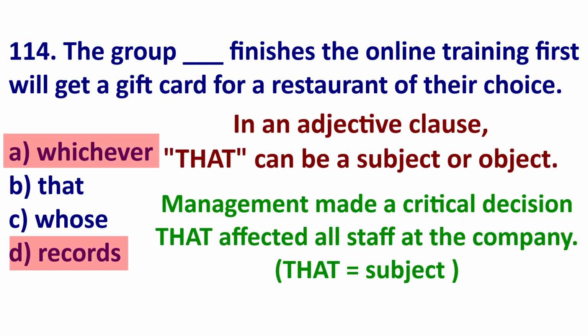In an adjective clause, that can be a subject or object. Let me explain. Management made a critical decision. Now we have our adjective clause that affected all staff at the company. Here, that is the subject. We're saying the decision affected all staff. So here, that is the subject.